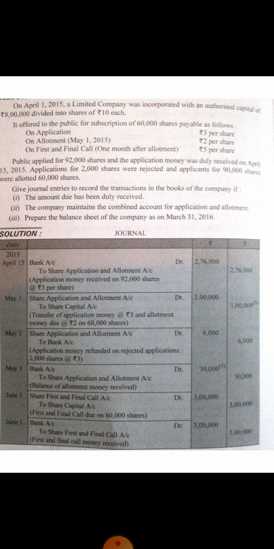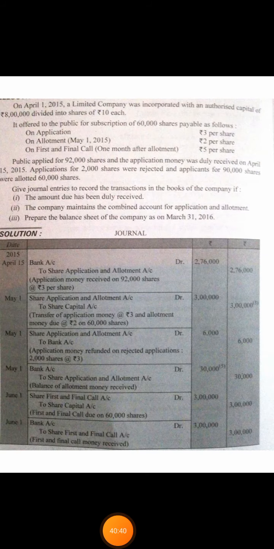So now the shareholder need not pay this amount again. So out of 1,20,000, 90,000 will be deducted and the remaining 30,000 is to be received by the company for the allotment. Clear? So bank account debit to share application and allotment account with an amount of rupees 30,000.